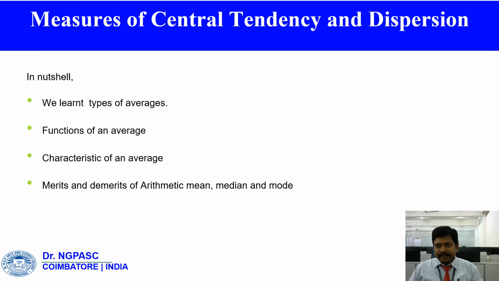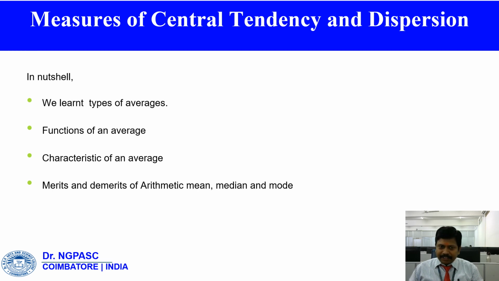Arithmetic mean is nothing but the average, the total of the values divided by their number, and the symbol for arithmetic mean is x bar, denoted as A.M. Median is the middlemost frequency density and the symbol for median is capital M. Mode is the maximum frequency density and the symbol for mode is capital Z.